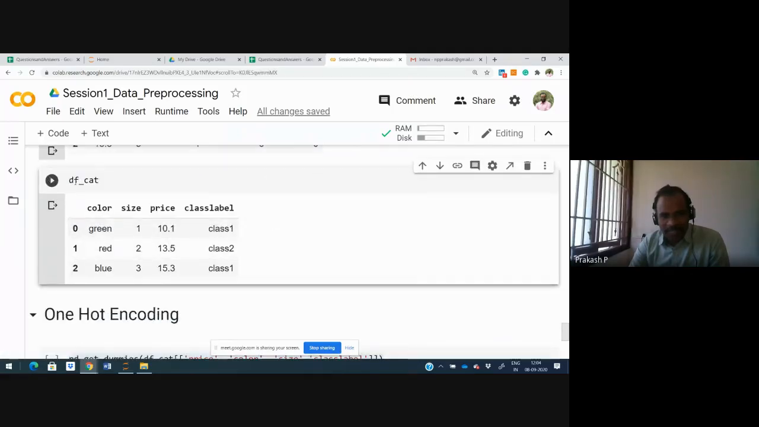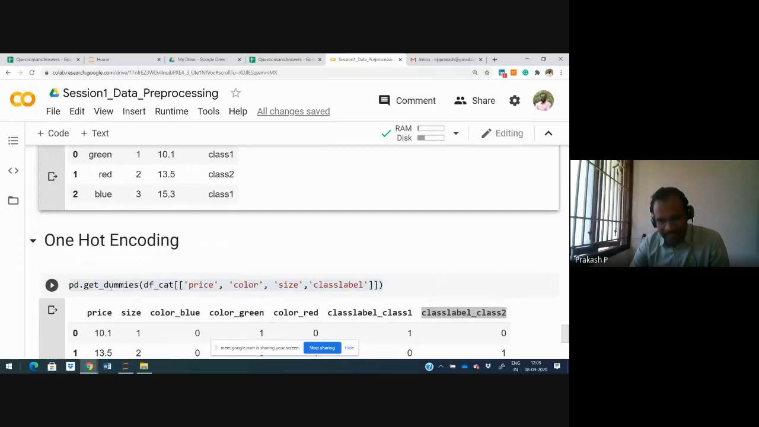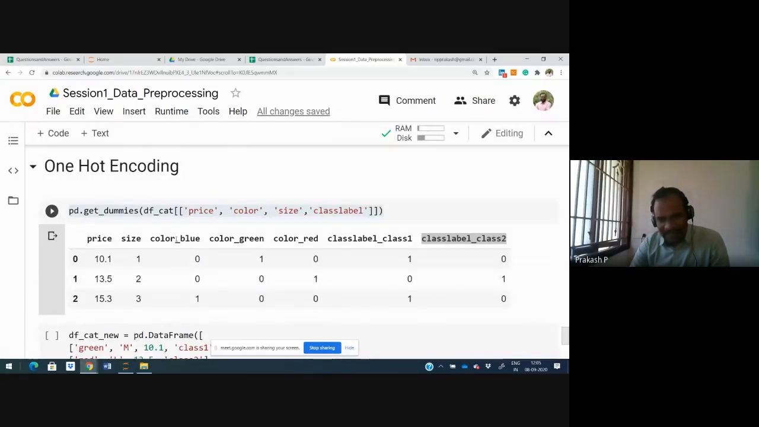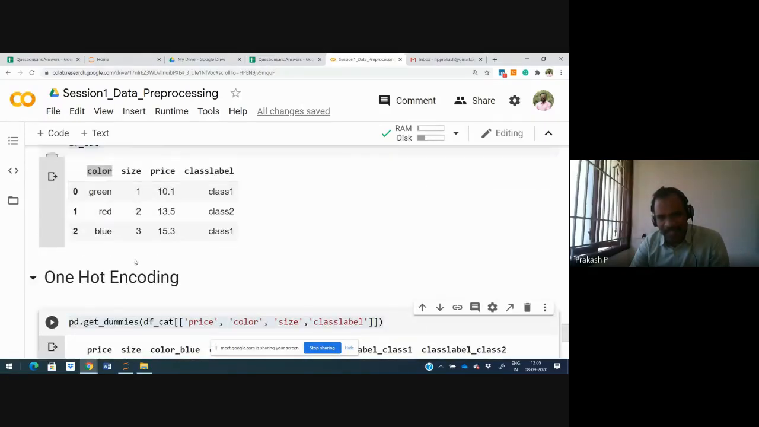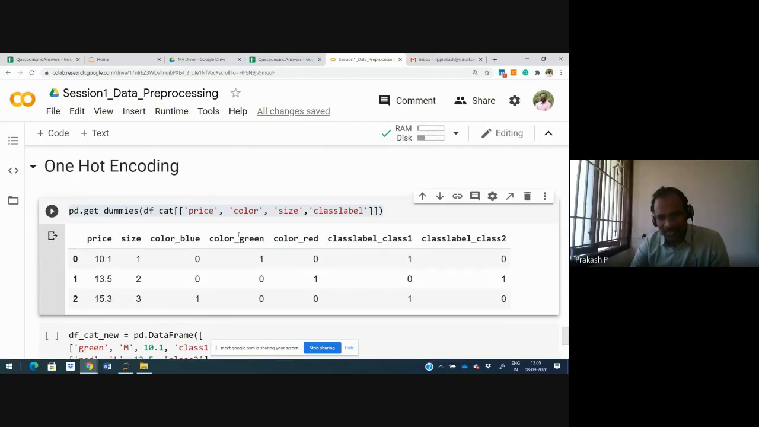I hope you are able to see the categorical data frame on my screen. Please look at color: green, red, blue. Similarly class label: class 1, class 2, class 1. These are all categorical data. If I pass the method called get_dummies, it creates extra columns, one for each unique value. You see color underscore blue, color underscore green, color underscore red.